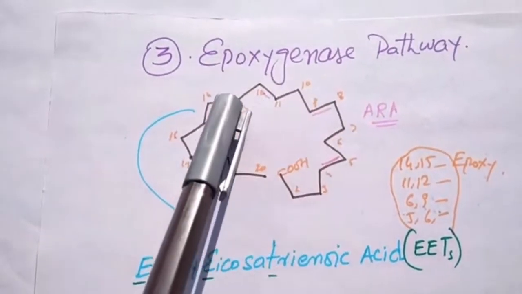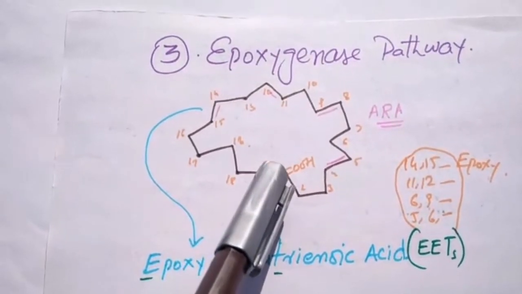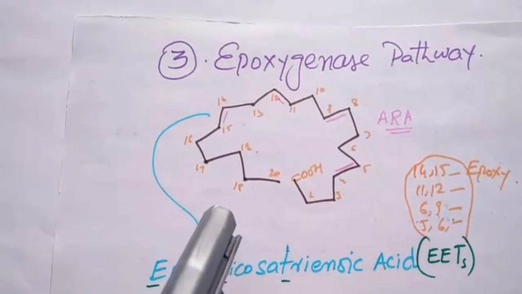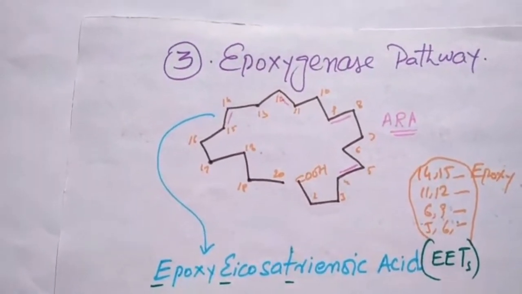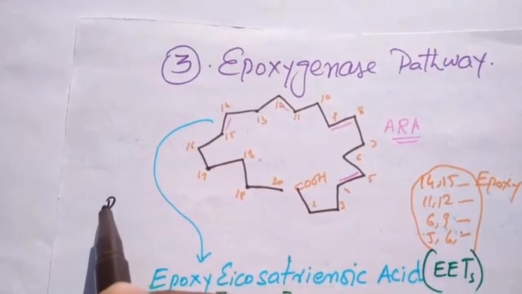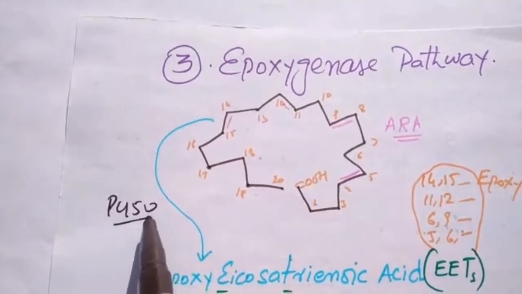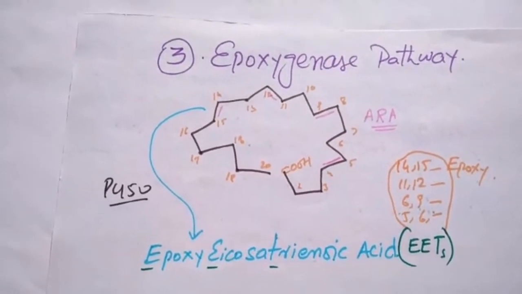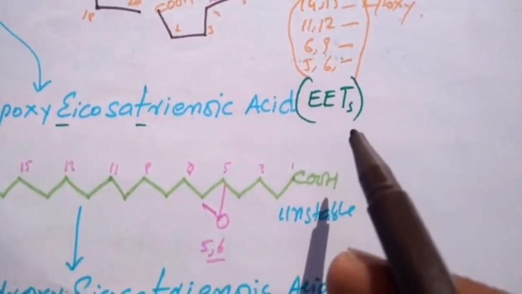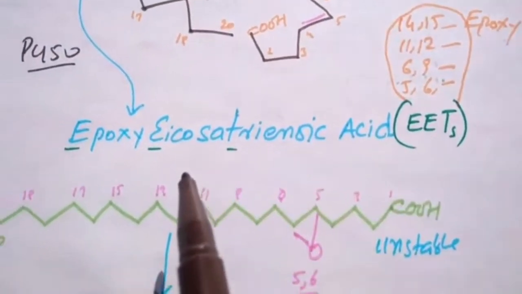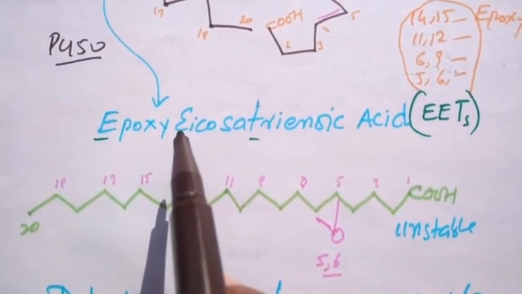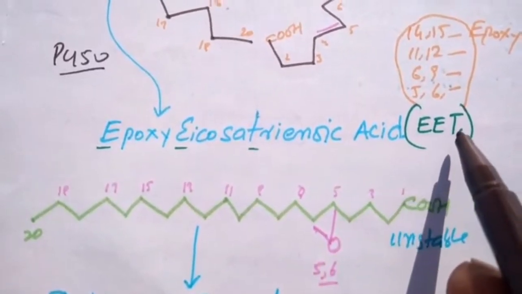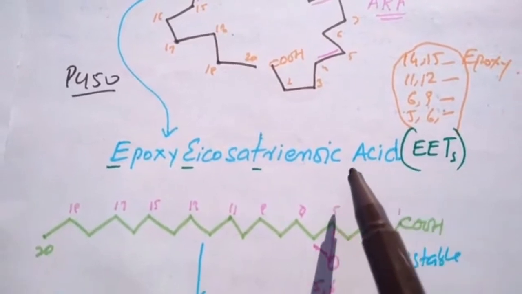This is the structure of arachidonic acid. Arachidonic acid gets oxygenated by the isoenzyme P450 into the oxygenated product known as EETs, that is, epoxy-eicosatrienoic acids.